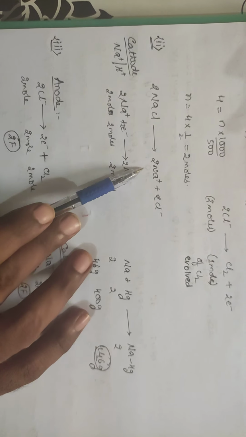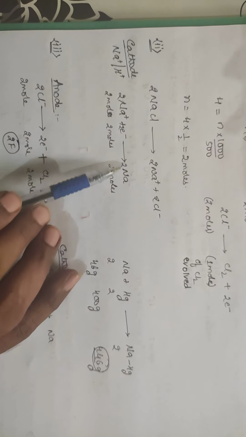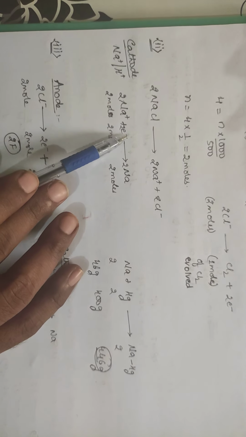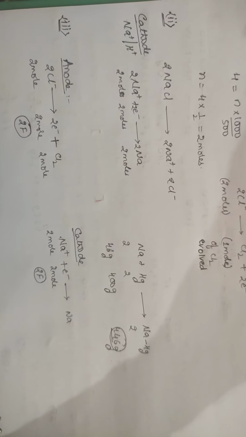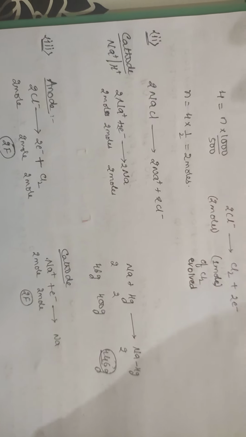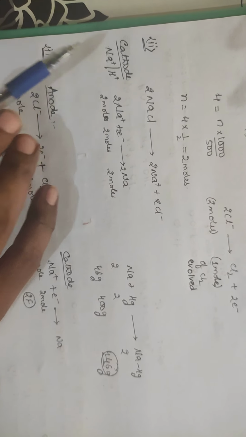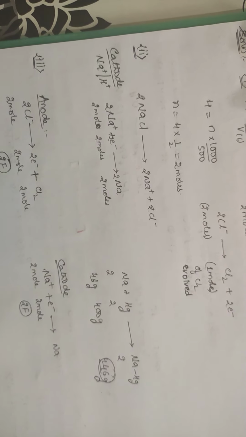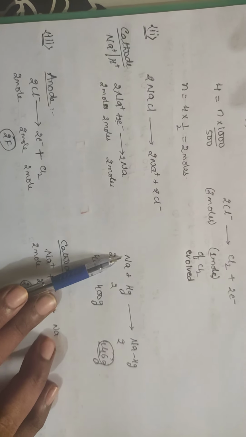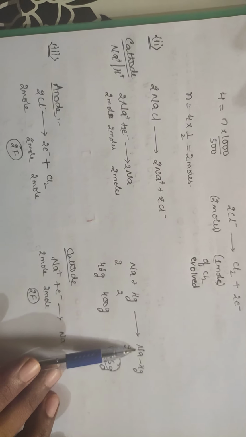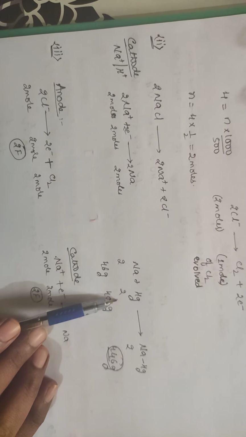Second one, 2 NaCl forms 2 Na plus and 2 chloride minus, right? 2 Na plus takes 2 electrons and forms sodium. It means 2 moles of sodium you are getting from 2 moles of electrons. Now you have both sodium and hydrogen, but you will be getting deposition of sodium itself, because sodium will be having higher reduction potential. Here Na plus Hg: 1 mole of Na reacts with 1 mole of Hg to form NaHg. But you are getting 2 moles here, so 2 moles of Na react with 2 moles of Hg to form 2 NaHg.